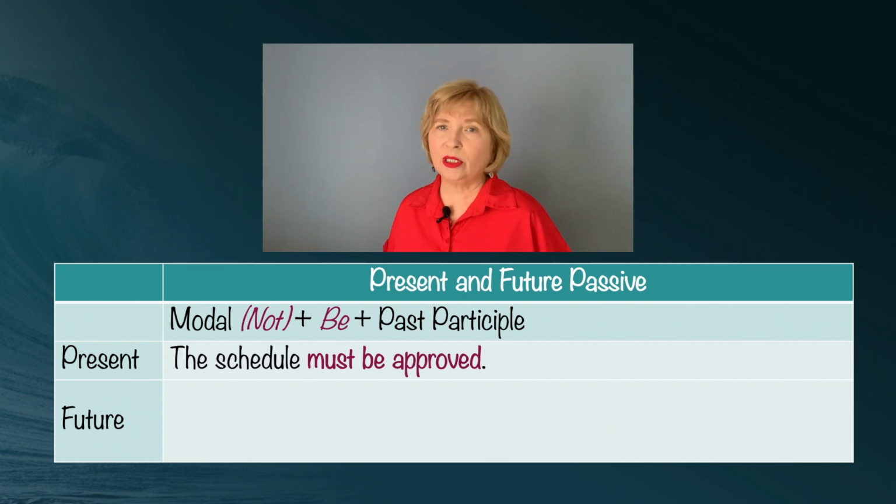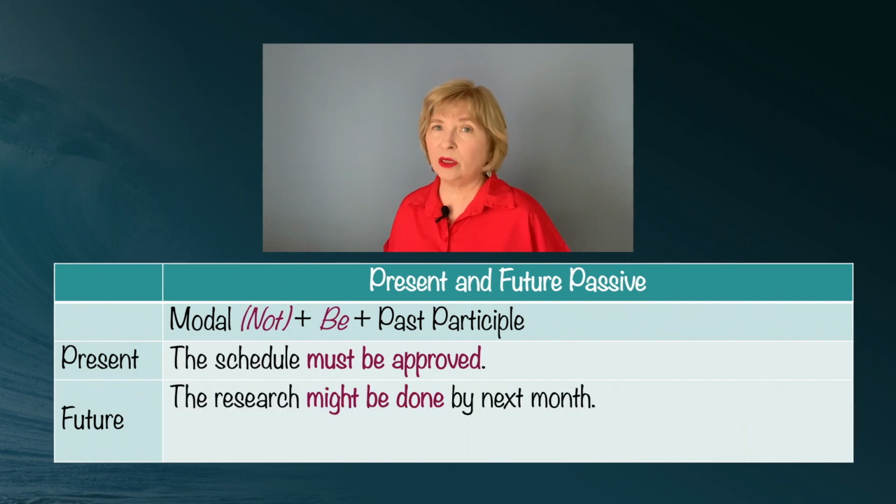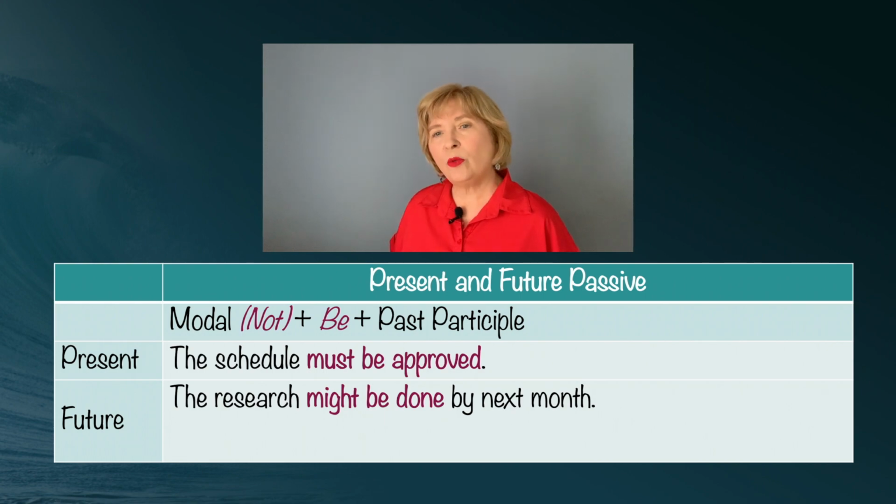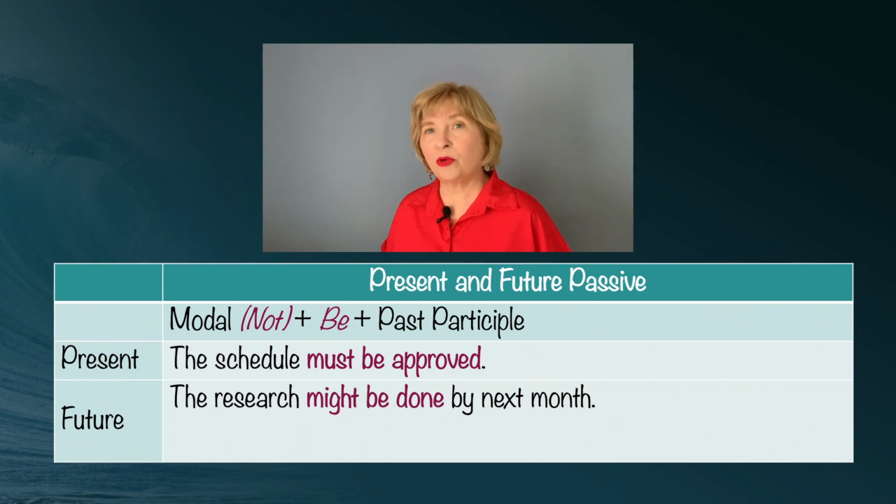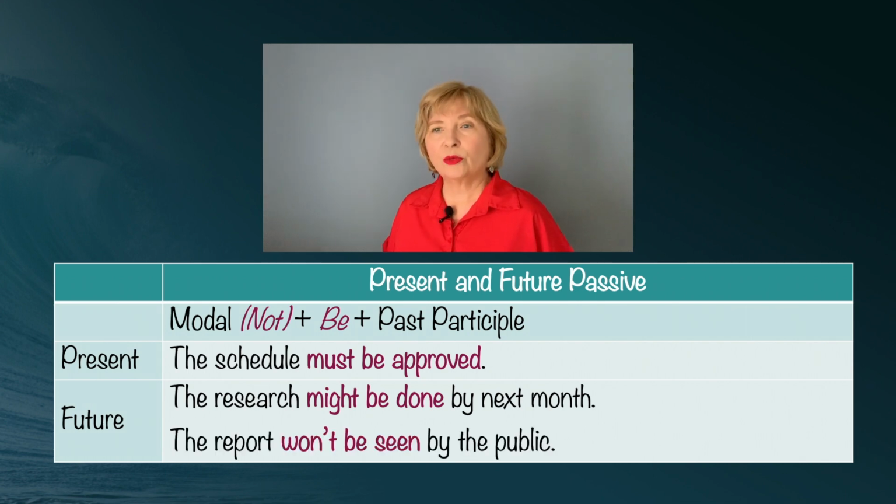Our future example is, the research might be done by next month. The only way we know this is the future is by the prepositional phrase at the end of the sentence, by next month. Here's another example of the future passive with a modal. The report won't be seen by the public. Remember that the contraction for will not is won't. Will is the modal we use for the future. So what happens when we need to use a modal in the passive that's talking about something in the past? Let's look.